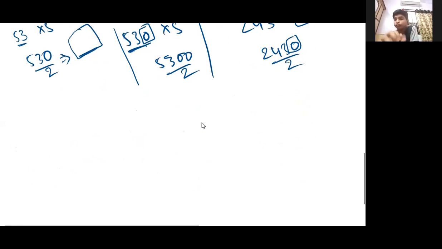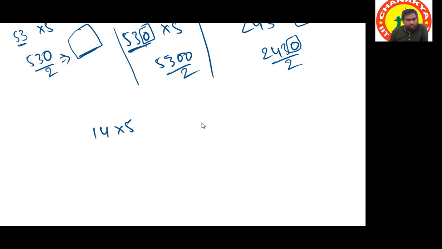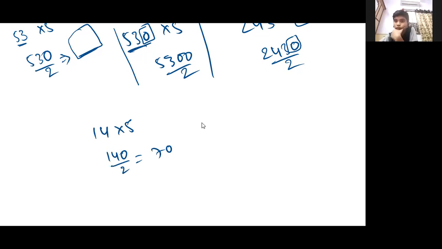See, I'm telling the answer immediately. Just see. 14 into 5, that is your question. So I'm making it 140 by 2. So 140 by 2 will be 70. That's all. 70. Okay, sir.